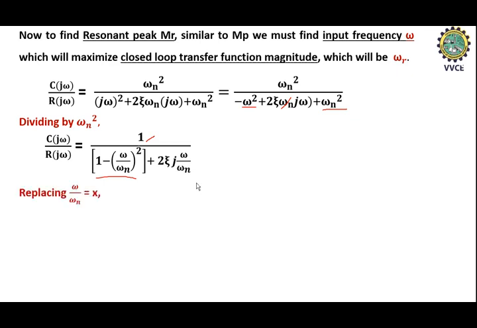So here we can replace omega by omega n by x. So the expression will become 1 divided by 1 minus x square plus 2 zeta j into x.